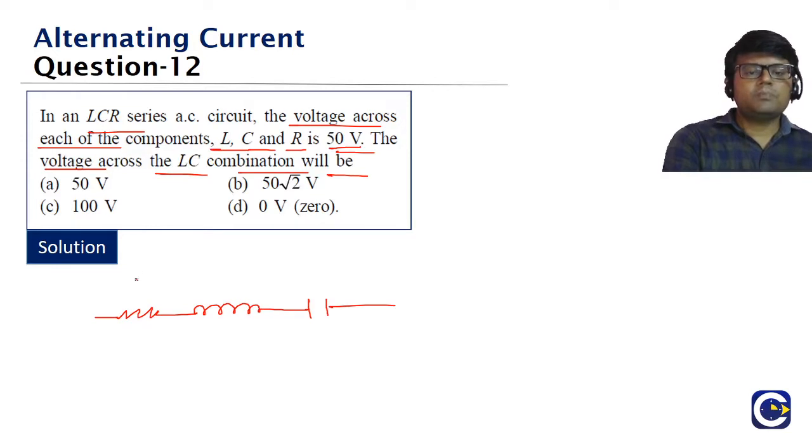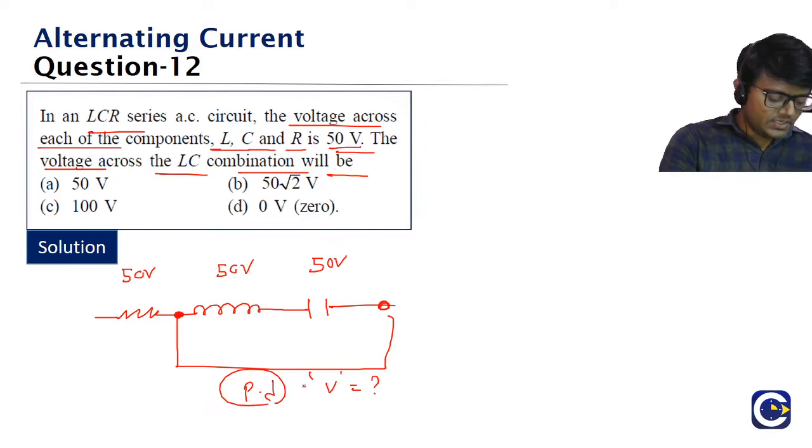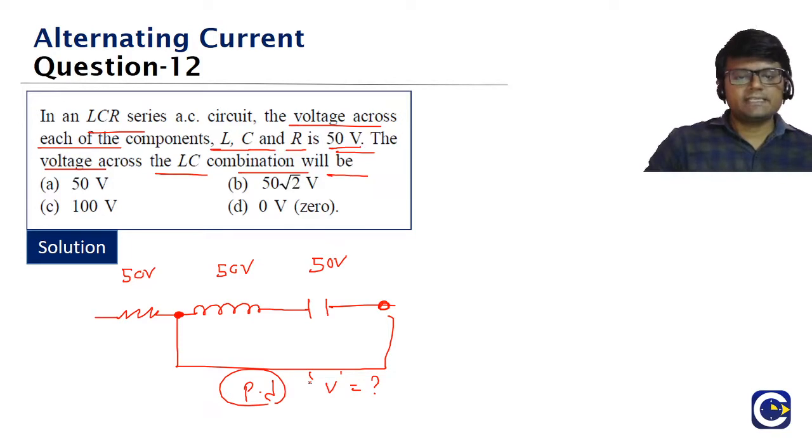Voltage across each component, what is the voltage here? 50 volt. Here? 50 volt. Here? 50 volt. Across each component, the voltage is 50 volts. They are asking what is the voltage across the LC combination, means from here to here. Between these two, what is the potential difference or voltage? That's what they are asking. Look at this, guys. 12th question. Any answers?